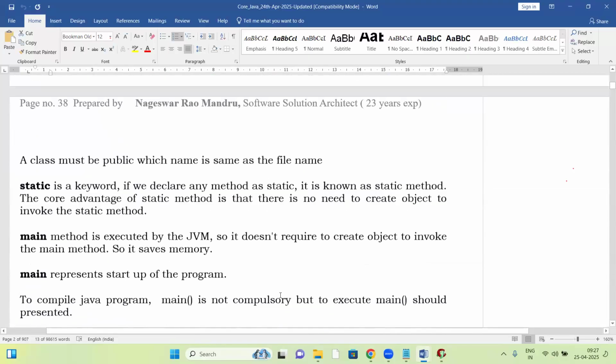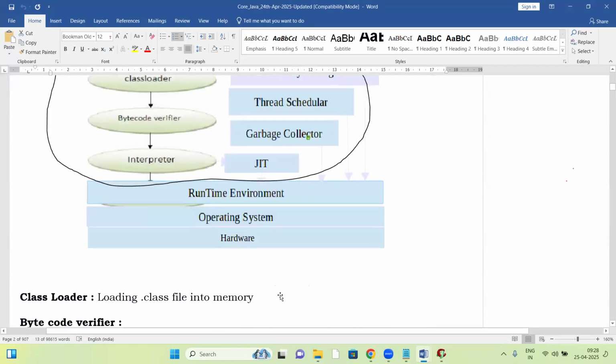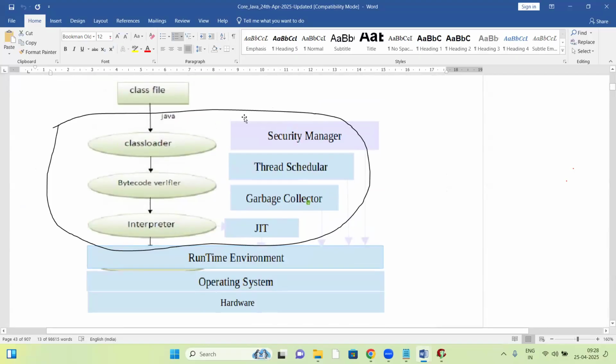Now here, JVM. This whole thing is JVM. Inside the JVM there are many components, like the class loader. Here there is an interpreter. Inside the JVM, the Java interpreter takes the dot class file and converts the byte code into binary code. After converting to binary code, it links with the library. So this interpreter takes the dot class file, converts that byte code into binary format and links with the library.